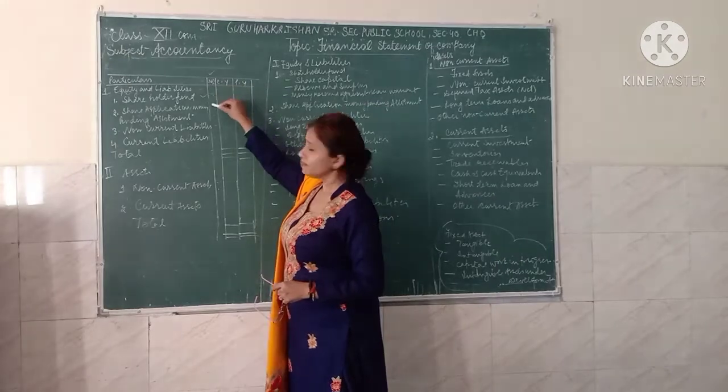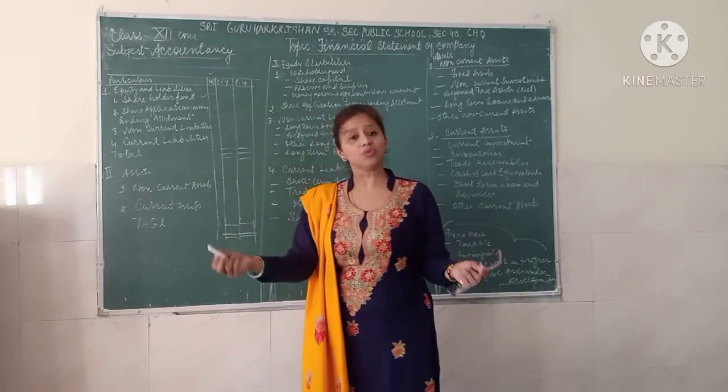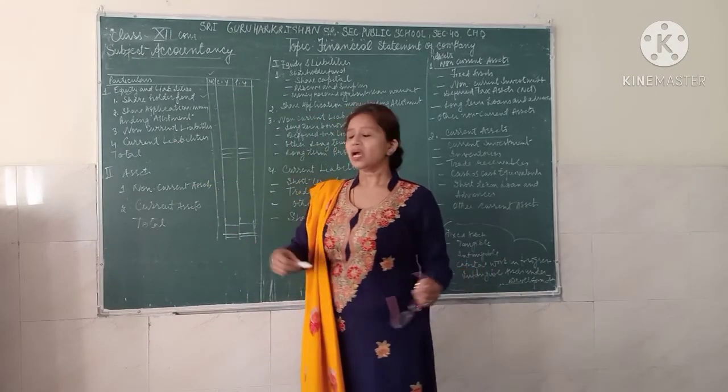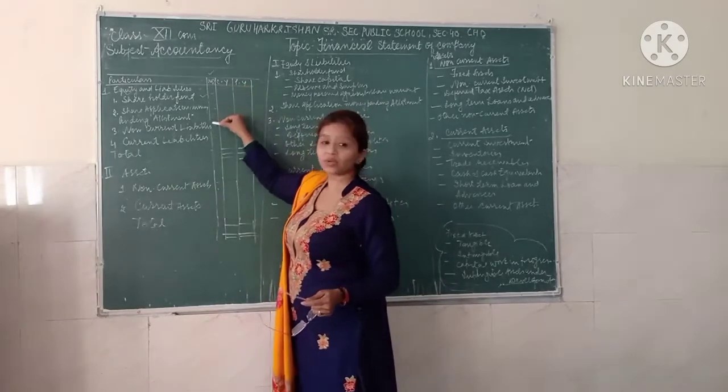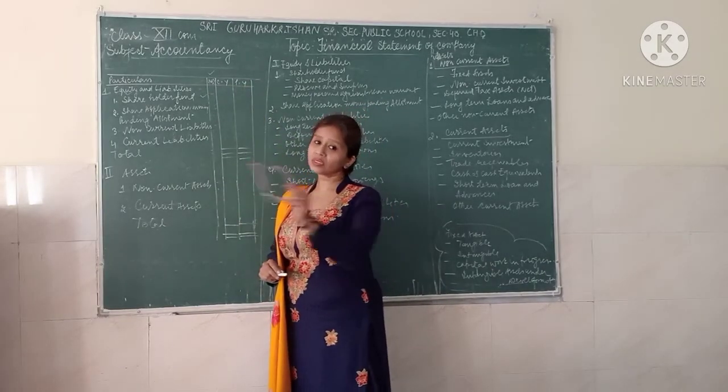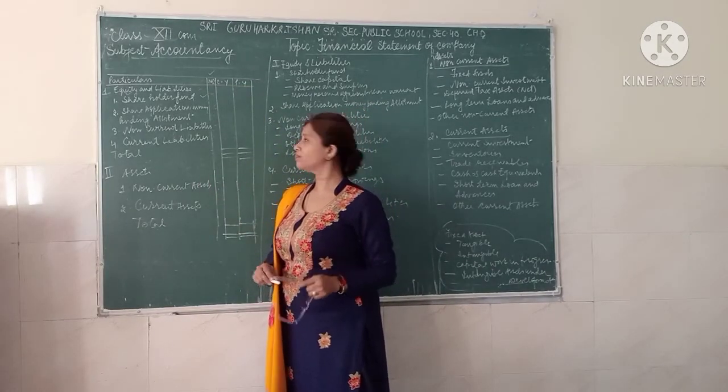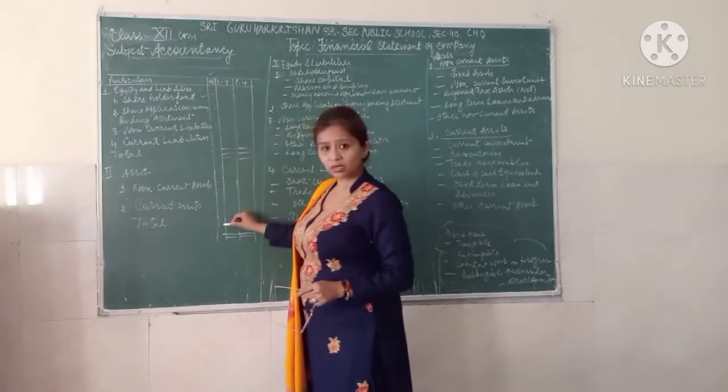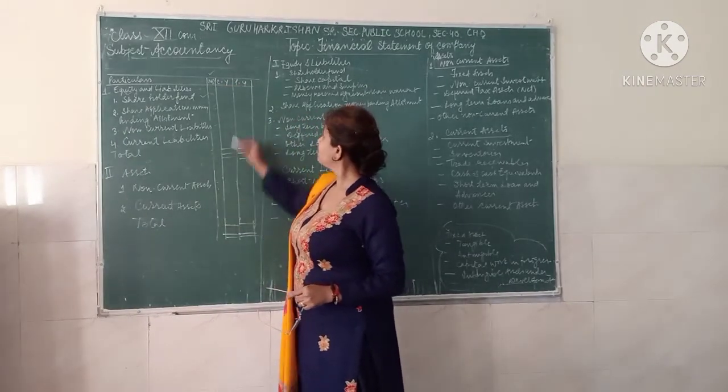So here, however many working notes you are preparing, you will number them, and according to the head you can write the number and search out the information you want to know. So this is the column of notes to account.